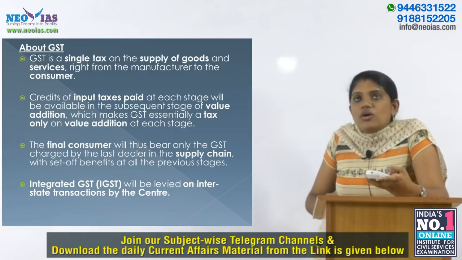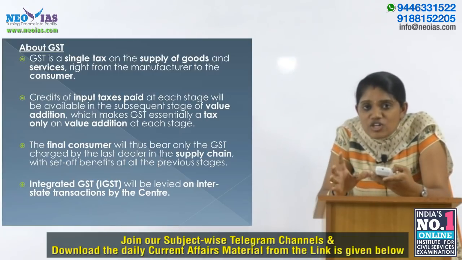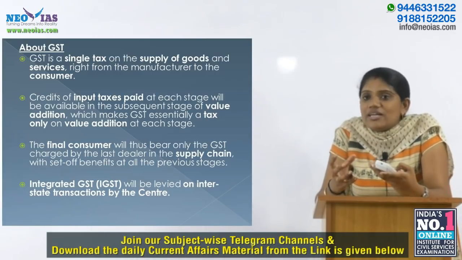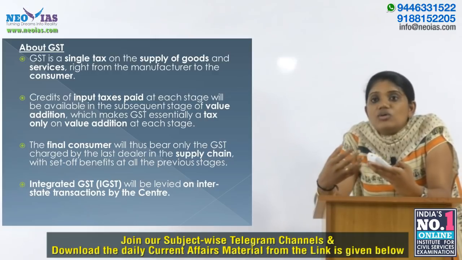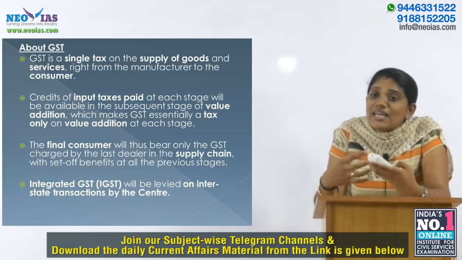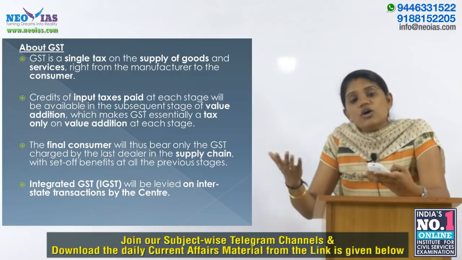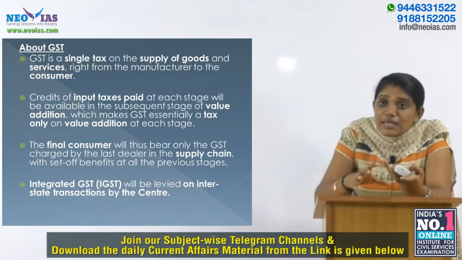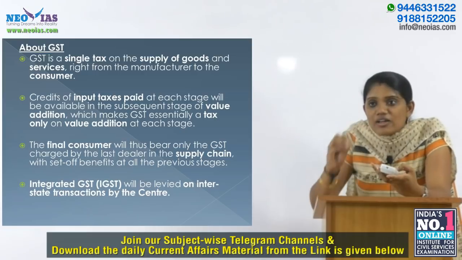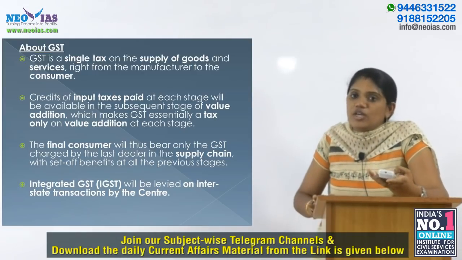Okay. So, if you ask for a definition of GST, I'll give a simple definition: GST is Goods and Services Tax. It means any tax on the supply of goods or services, or both, except tax on the supply of alcoholic liquor for human consumption.